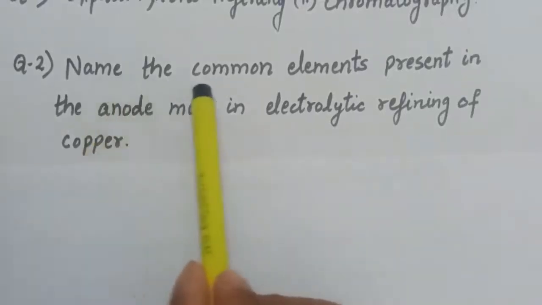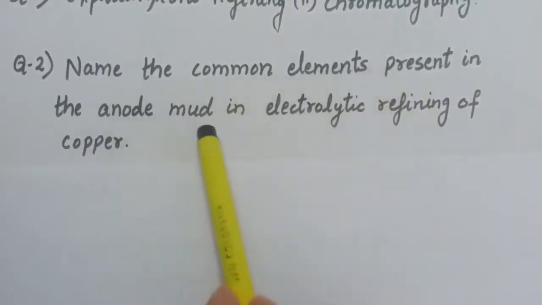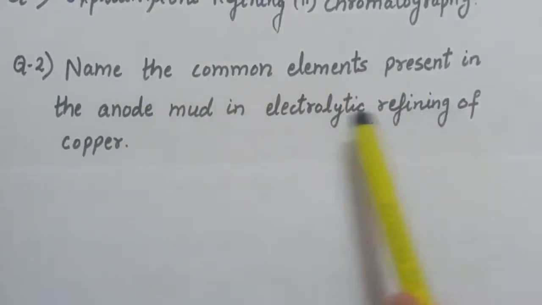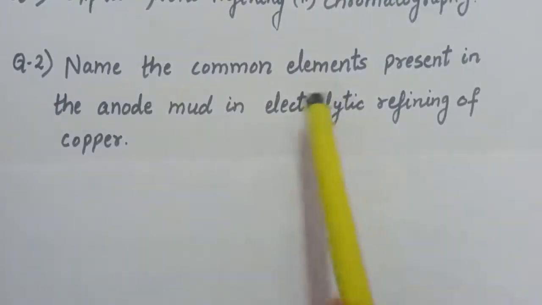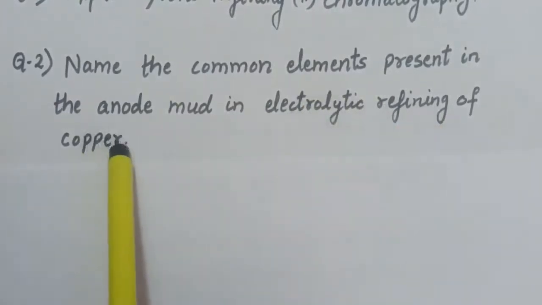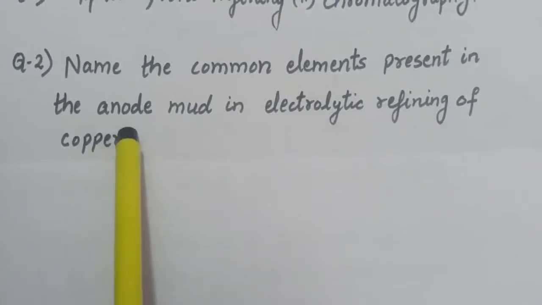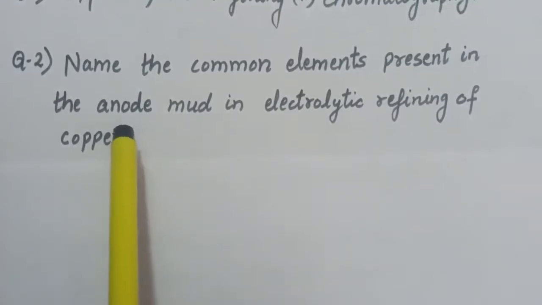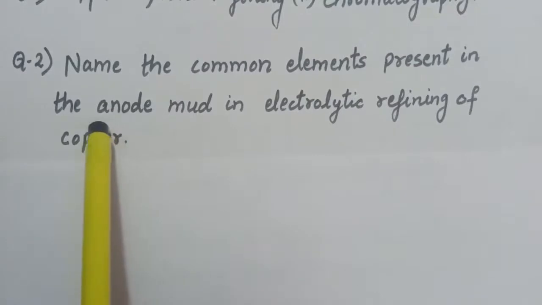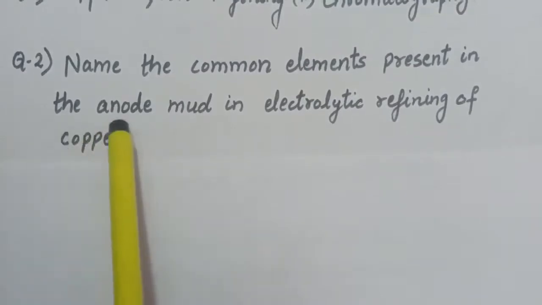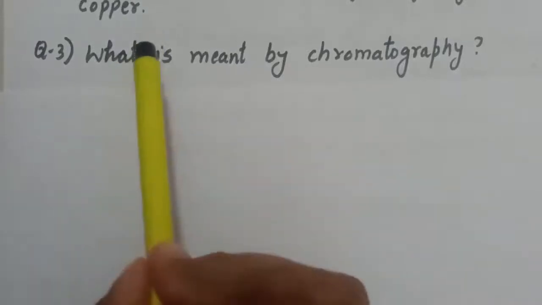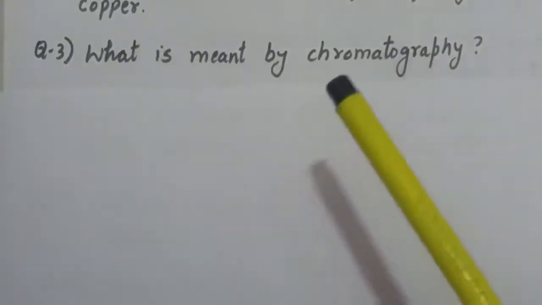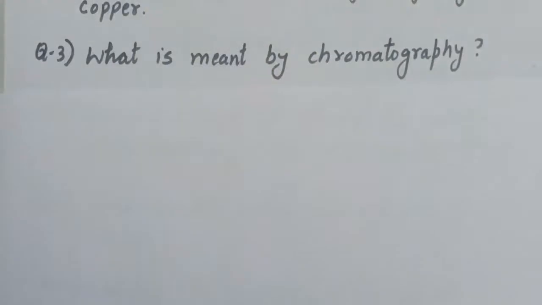Second question is name the common elements present in the anode mud in the electrolytic refining of copper. And the answer is: when we do the electrolytic refining of copper, the impurities like selenium, tellurium, antimony remain in the solution, and that is known as anode mud. Next question is what is meant by chromatography. So this we have already discussed in question number 1.